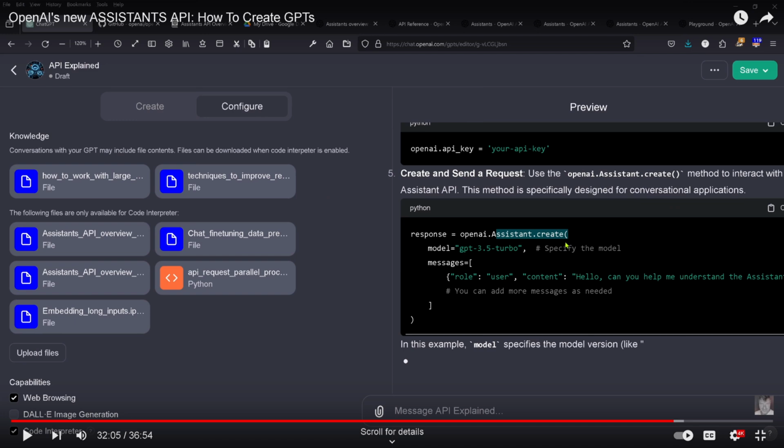Now you see here that before I used my particular question to create a new assistant API command, I had it summarize the content of the files. And this happened at 32 minutes and 05 seconds. And now my new GPT comes back from the retrieved document and says, hey, you can use now the OpenAI assistant create method.